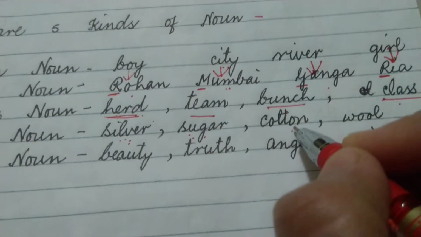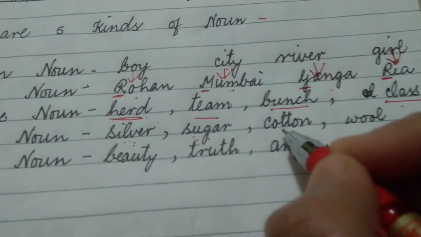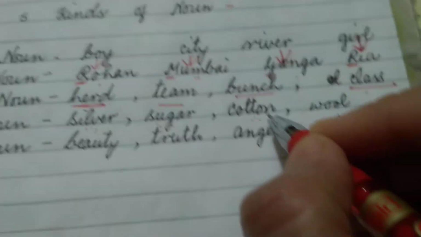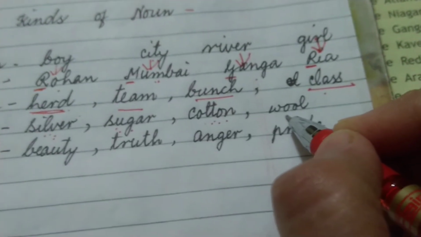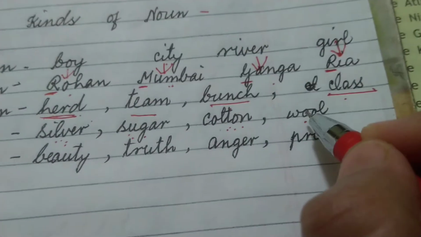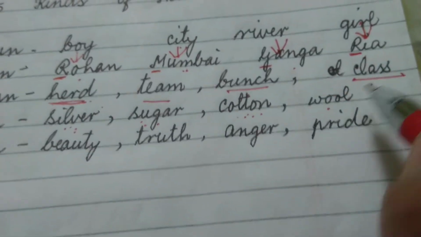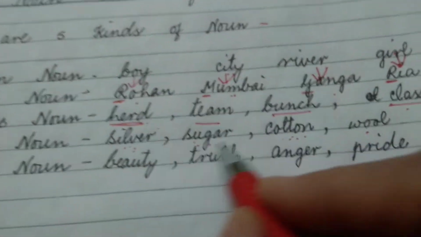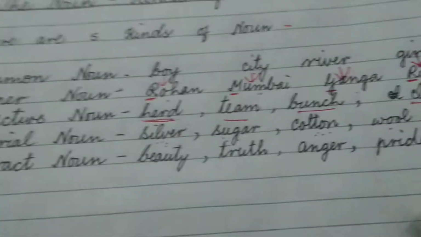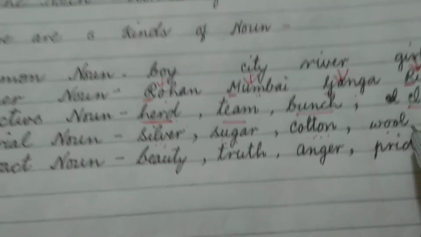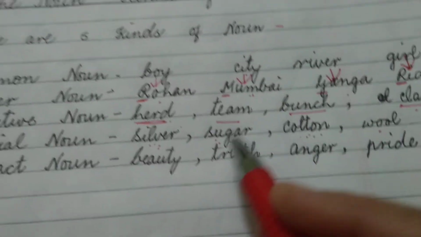Cotton. Cloth is made from cotton. So cotton is a material noun. Wool. Blankets are made of wool. So wool is a material noun. So things which are used as matter to make some other thing are called material nouns.